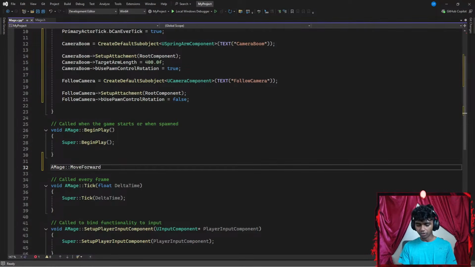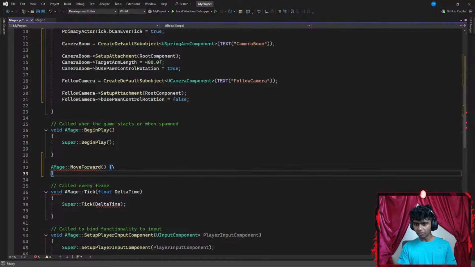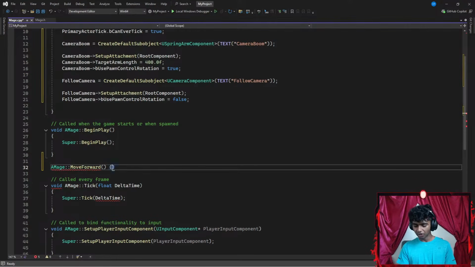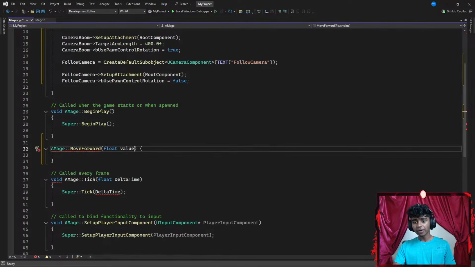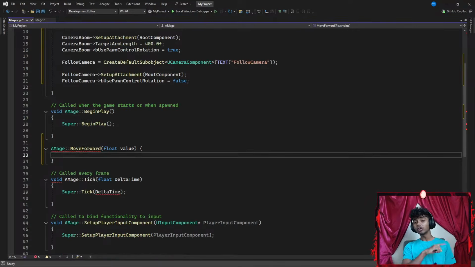Let's go with move forward with a pair of parentheses, and then a pair of curly braces. My move forward requires a floating point parameter of value. Now inside my move forward function, I'm going to add a movement input, because when my player clicks W or S, I want it to move.